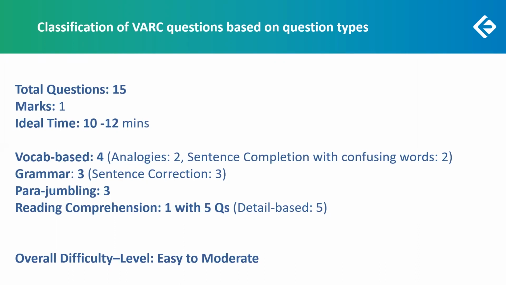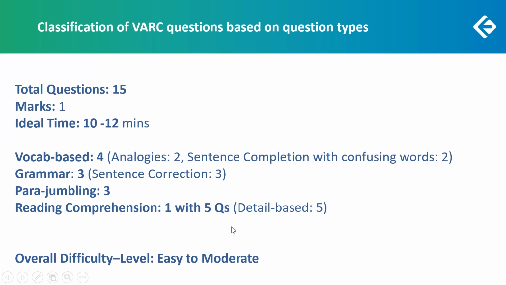But considering the 15 questions and their nature, about 12 minutes should suffice to give you a very good score and a percentile here. So what were the 15 questions? There were 4 vocab-based questions, 2 of which were analogies and 2 sentence completion with confusing words. There were 3 grammar questions. All 3 were sentence correction format, not the error detection format, 3 para-jumbling questions, and 1 RC, which had 5 questions, all of which were specific detailed questions.